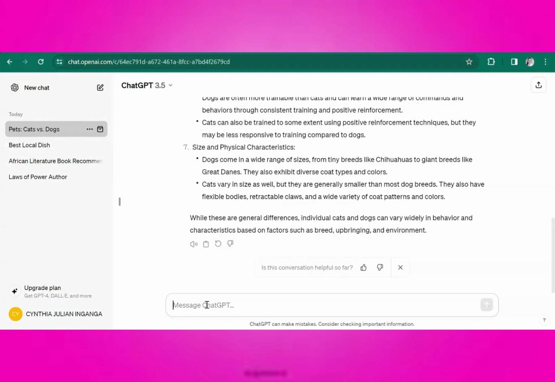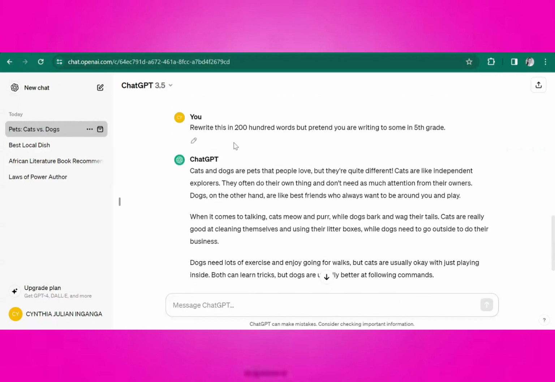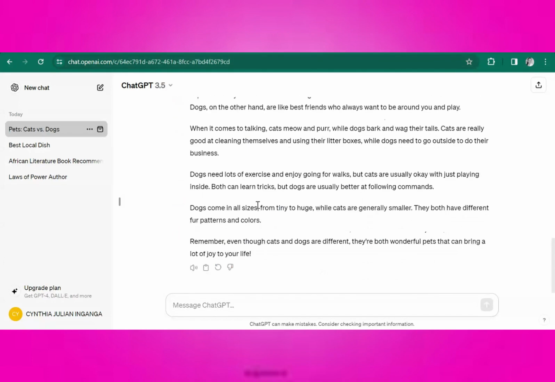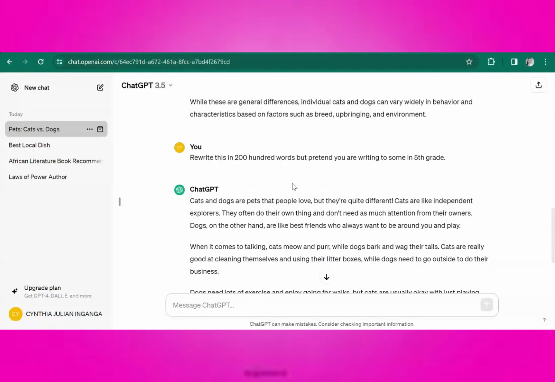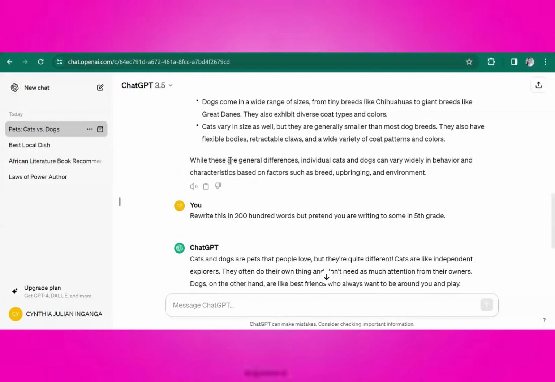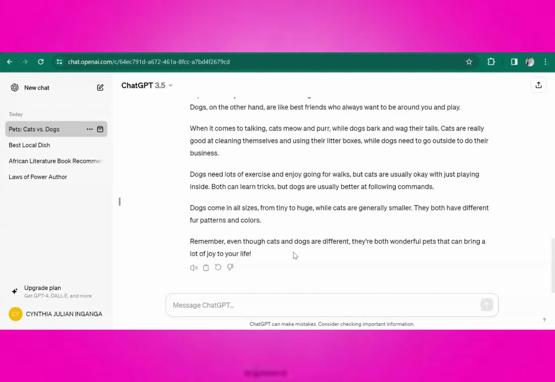So let's go ahead and ask it to rewrite it so that you can see what I'm talking about. Rewrite this in 200 words, but pretend you're writing to someone in 5th grade. If you read this, you'll notice that this is 200 words and the language is softer. The language is much simpler as compared to the first answer. Normally, it gives you a conclusion every time you prompt it. It's like a person that you talk to. If it's too long, you can ask it to shorten it. If it's too complex, you can ask it to simplify it, etc.